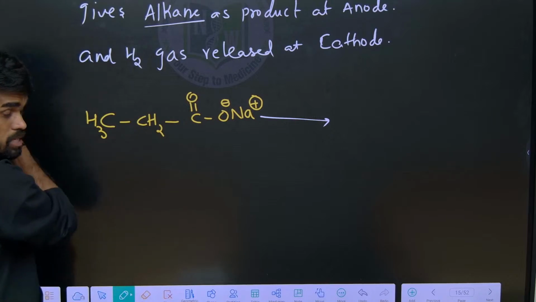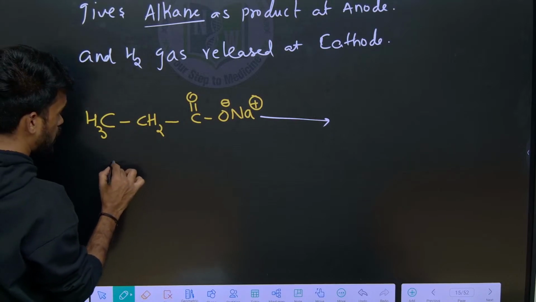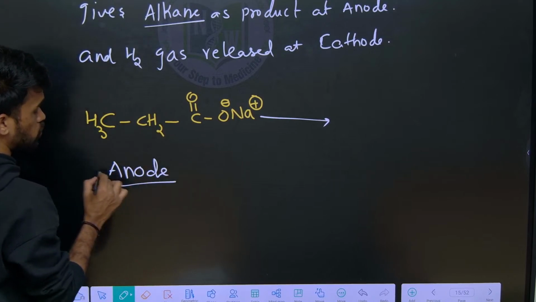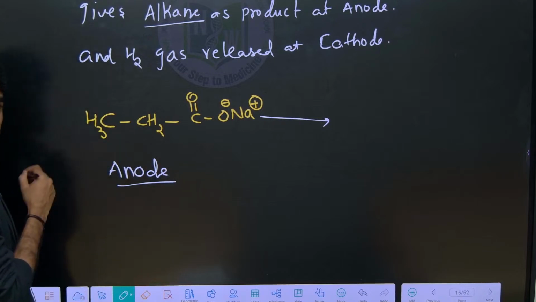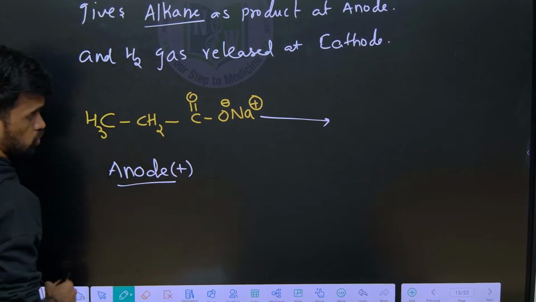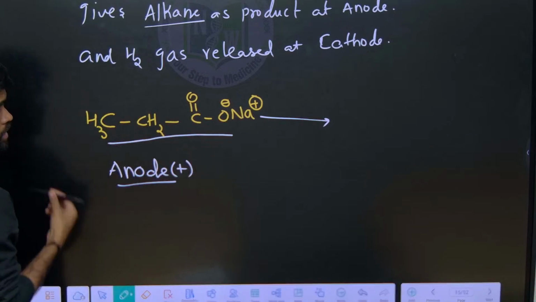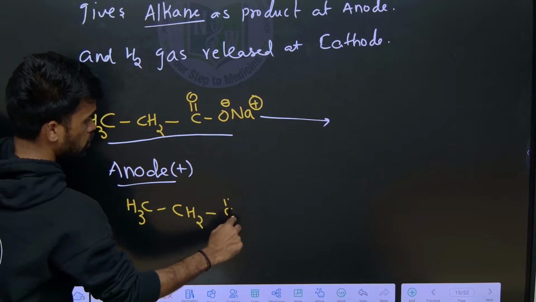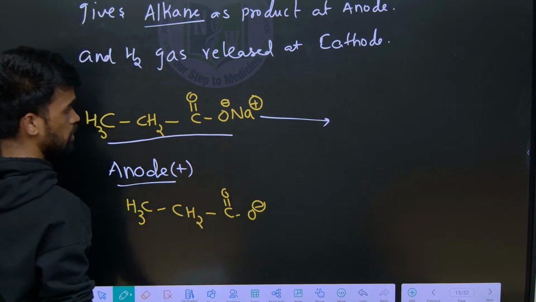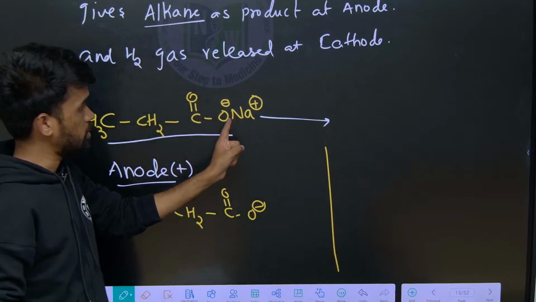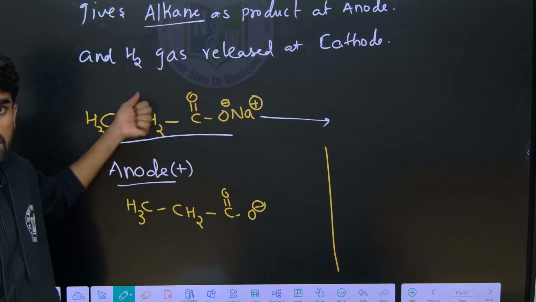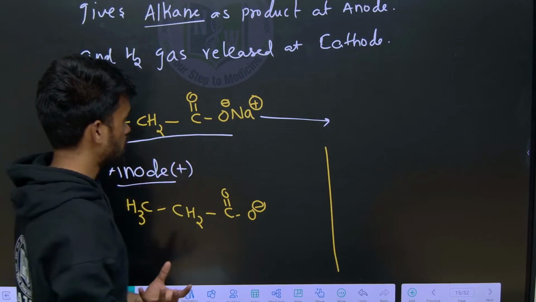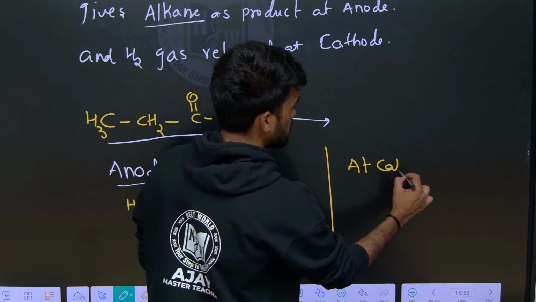So when it is subjected to electrolysis, what happens in electrolysis? We have two electrodes. One is the anode and the other one is the cathode. The anode attracts the anions. It means it is the positive electrode. So what is the anionic part here? The anionic part is CH3CH2COO minus, right? So what is the cationic part here? Na plus. So I am saying sodium salts of carboxylic acid. In this solution we are also having, at the cathode, just write this at cathode.